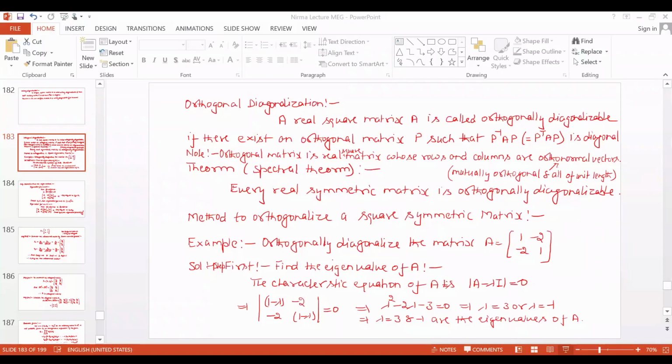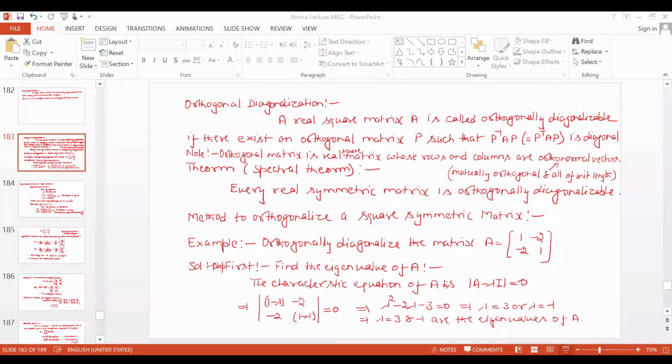Yes. Now next thing, which matrix can be orthogonally diagonalizable? This result is given by the spectral theorem. The spectral theorem says that every real symmetric matrix is orthogonally diagonalizable.